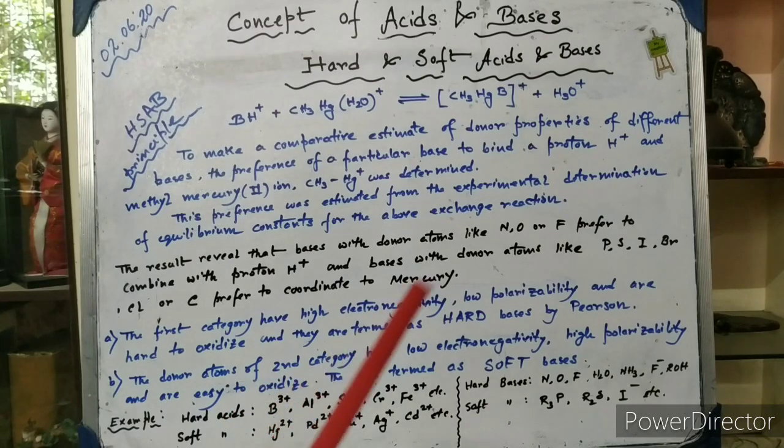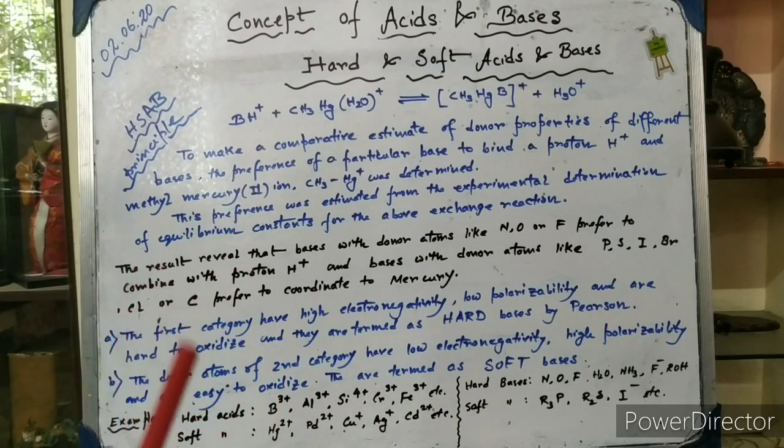And the second category, like phosphorus, sulfur, iodine, bromine, chlorine, carbon, etc., the donor atoms of the second category have low electronegativity, high polarizability, so you can polarize them easily, and they are easy to oxidize. The oxides of these species are very much available. This particular group of species is called the soft bases.